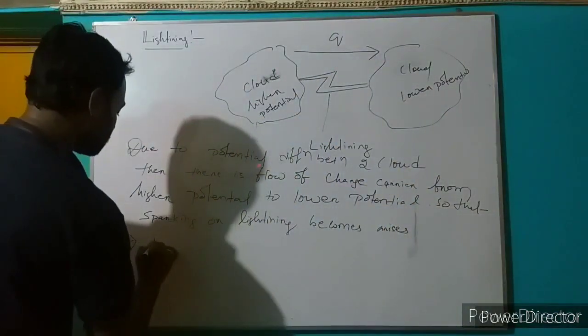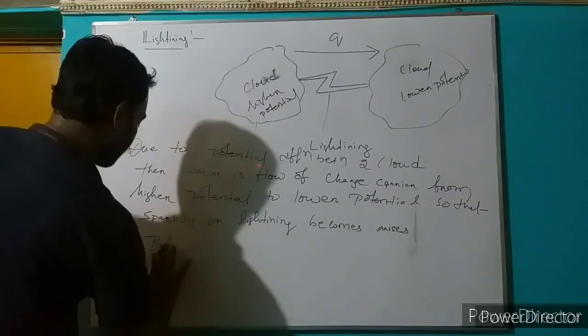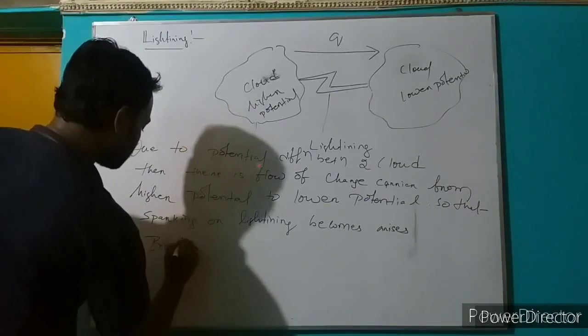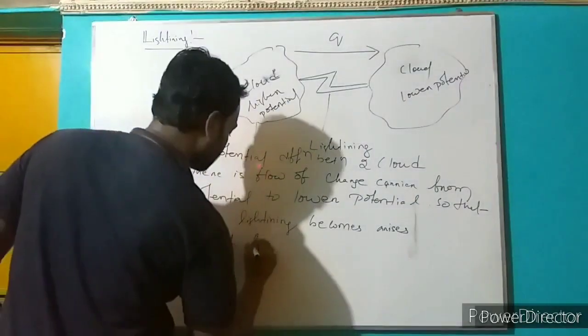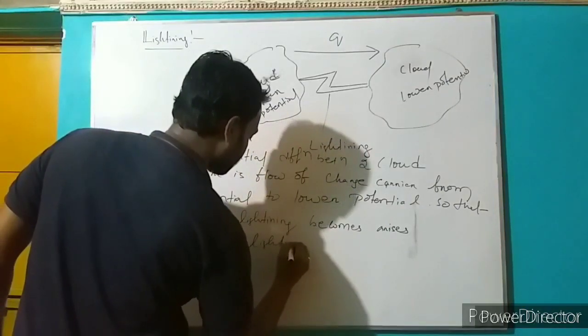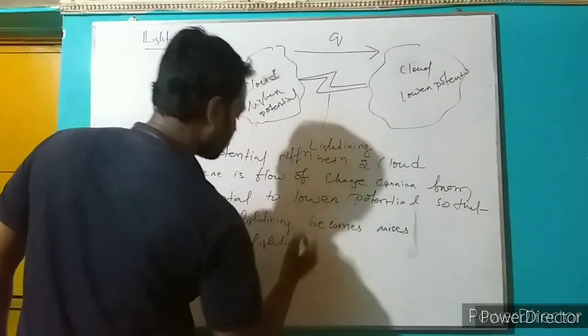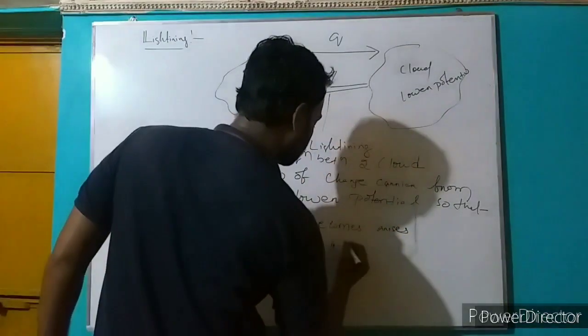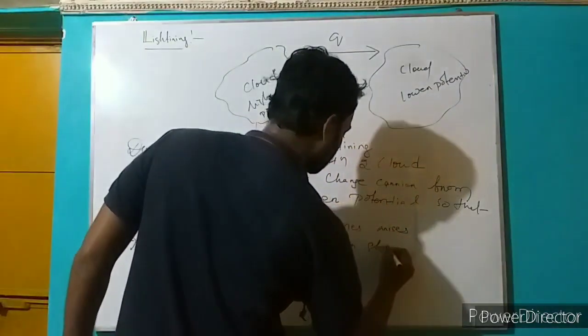But that lightning is in a short period.